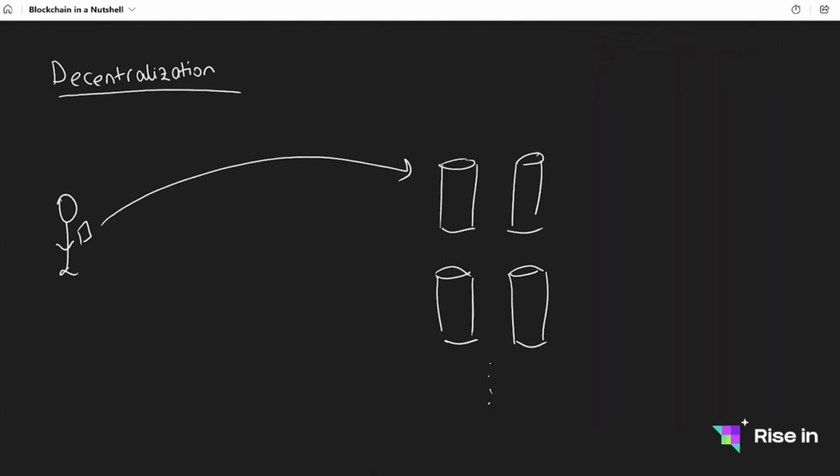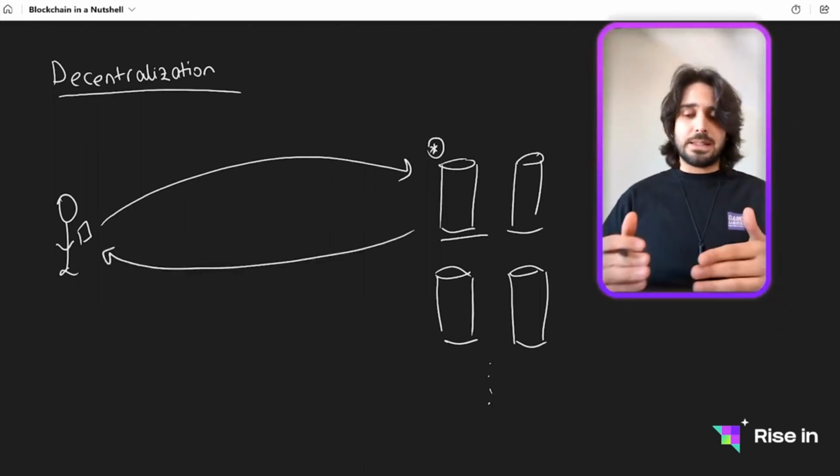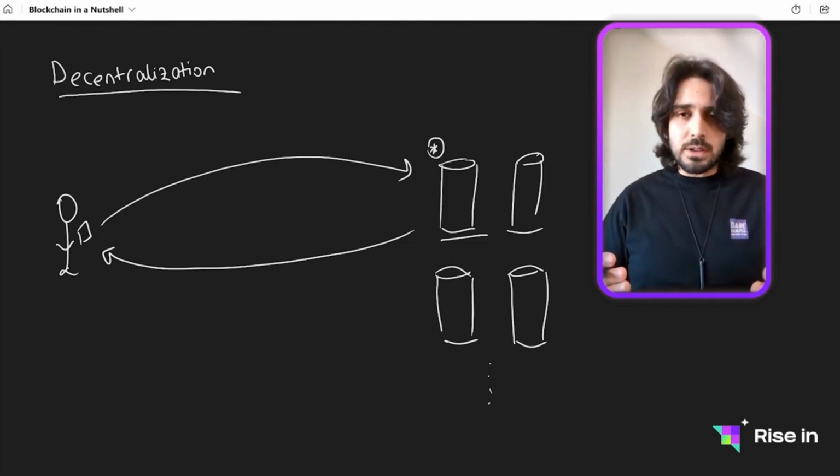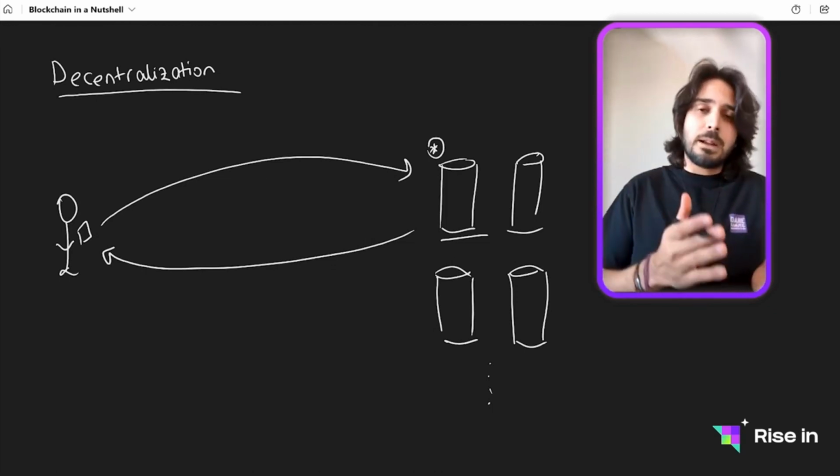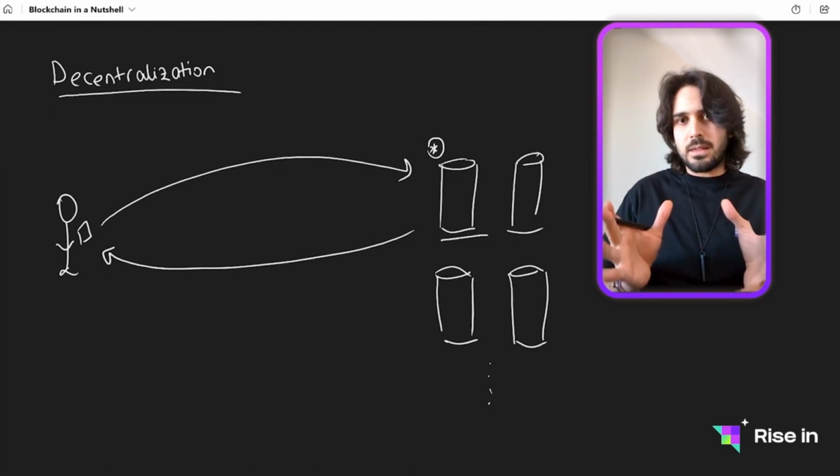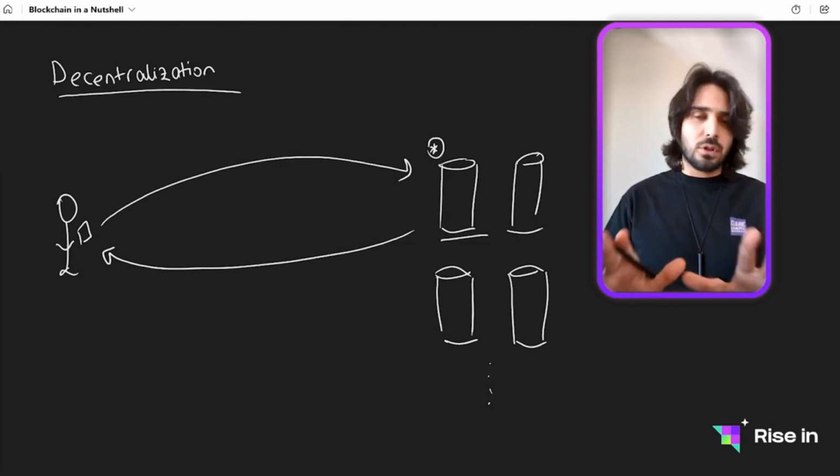What happens is that we try to connect to these servers. We connect to one of them, let's say this one. This does the job for us, and then we get the response. So what's different here is that we have a lot of servers or a lot of nodes. In the previous example, we just had one of them, which was Meta. Here, these nodes are independent.